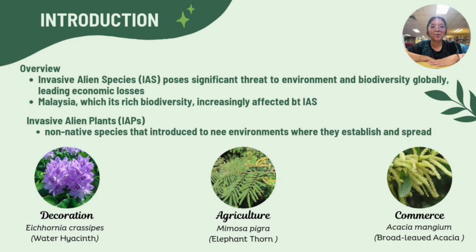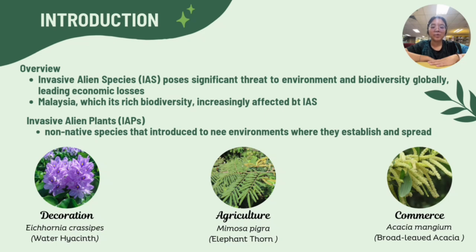Throughout this presentation, our group will be focusing only on one category, which is the invasive alien plants (IAPs), which are non-native plant species introduced to new environments. These plants quickly establish themselves and spread, disrupting the natural balance. A few examples of famous IAPs in Malaysia are Eichhornia crassipes, also known as water hyacinth. They are often used for decoration.